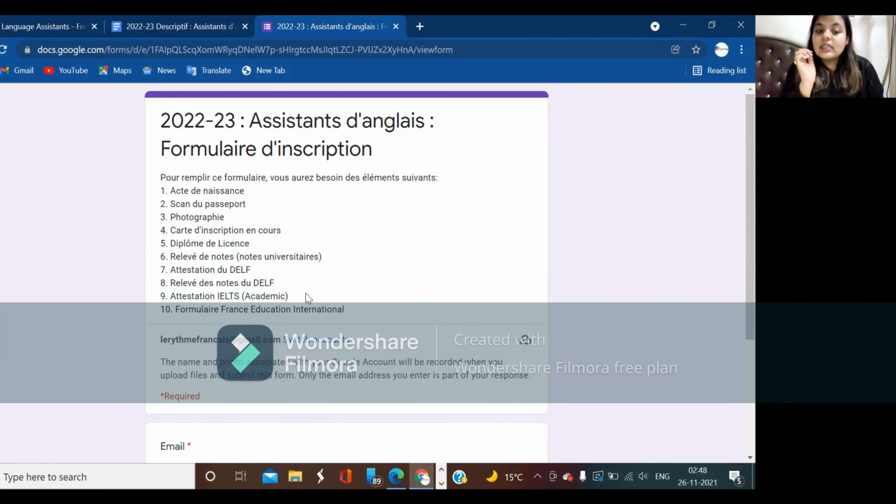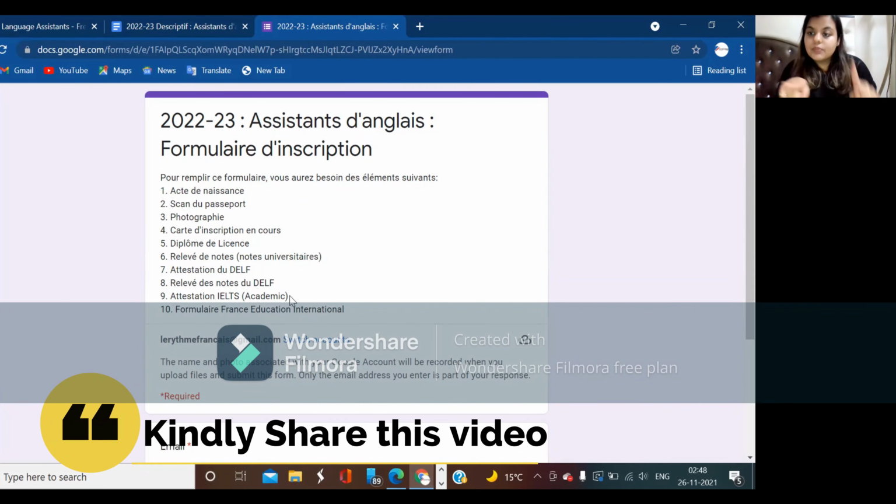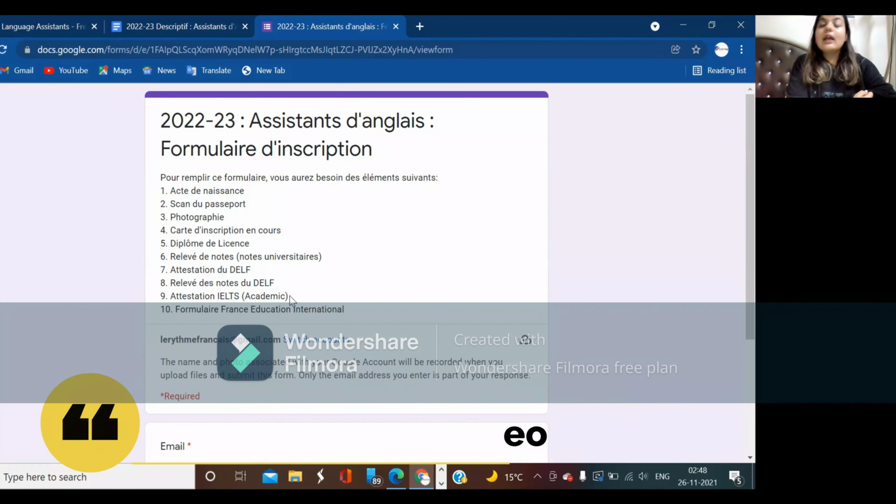Then IELTS attestation, you need to have IELTS academic. Many of you have asked if it's academic or general. It is IELTS academic 7.5 minimum to be eligible for this program. So IELTS 7.5, you attach the mark sheet, you attach the proof. In case your results are not out yet, you can attach the receipt, or maybe the admit card of the IELTS exam.